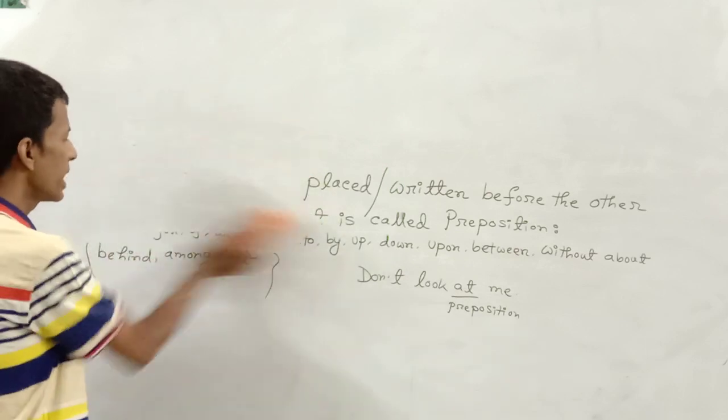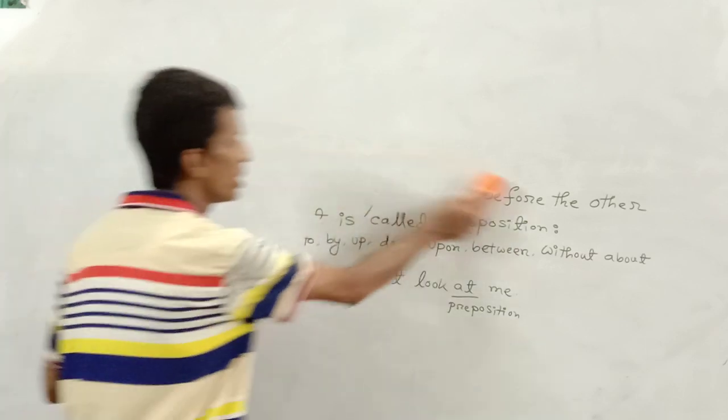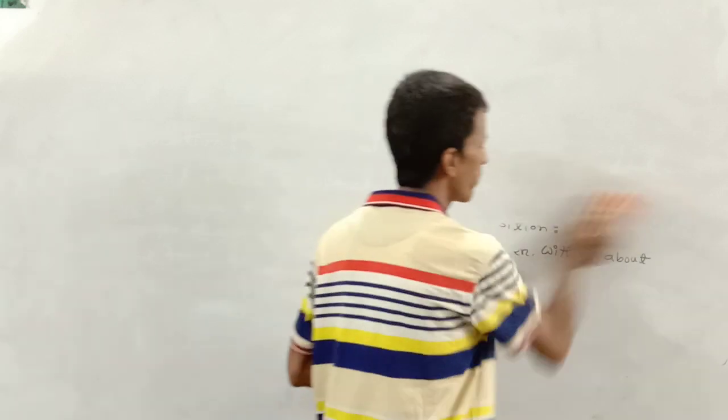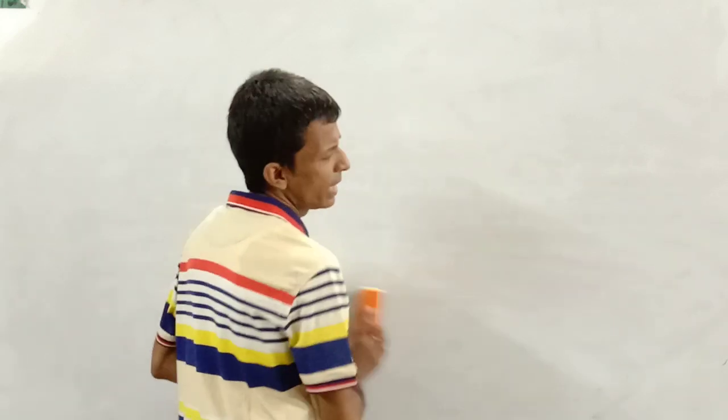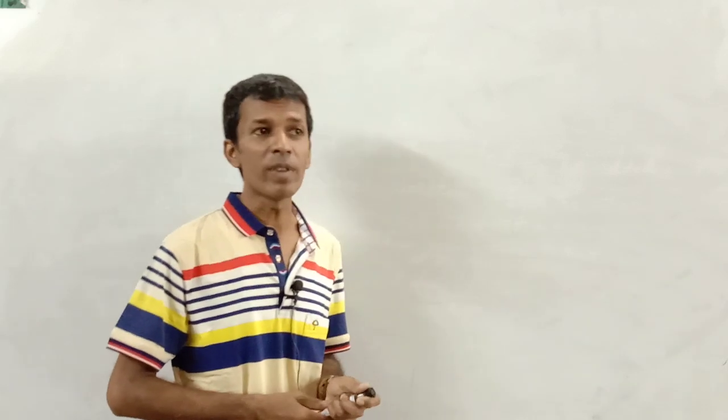The same words can be used as preposition and conjunction. But first of all, I will explain the rules of conjunction, then I will illustrate in what way the same word can be used as preposition and conjunction.